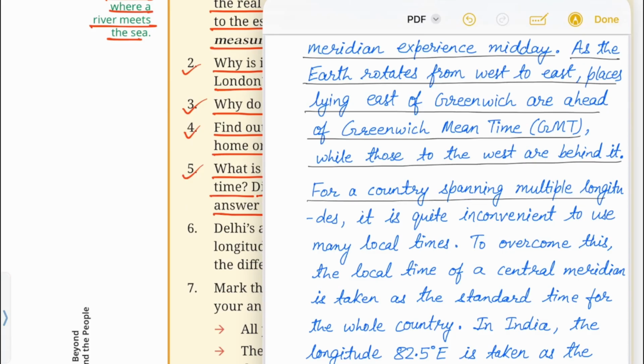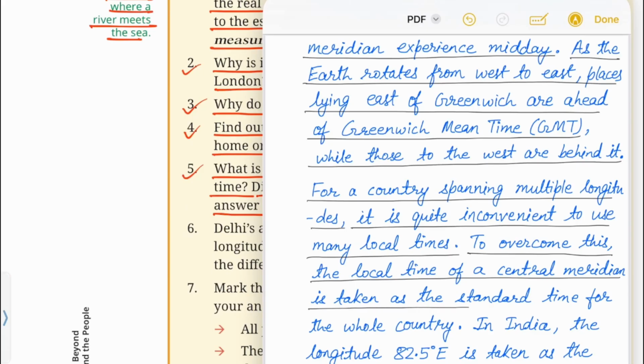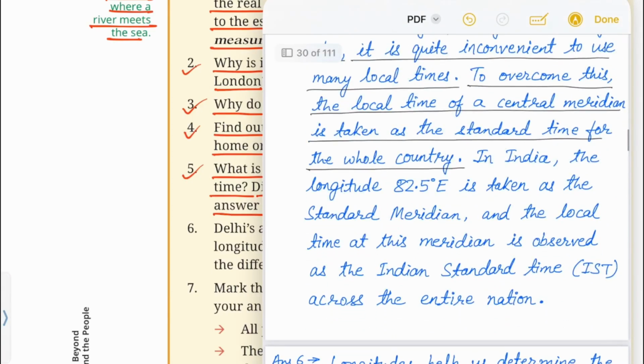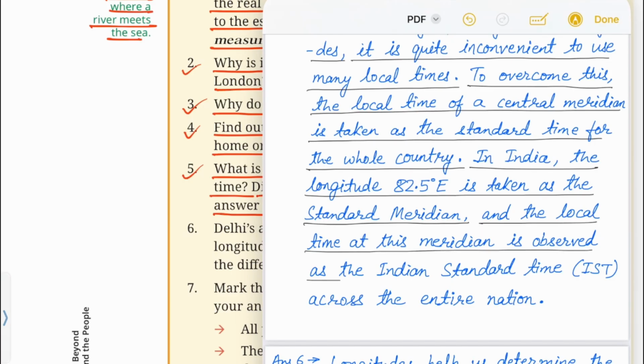For a country spanning multiple longitudes, it is quite inconvenient to use many local times. To overcome this, the local time of a central meridian is taken as the standard time for the whole country. In India, the longitude 82.5 degree east is taken as the standard meridian, and the local time at this meridian is observed as the Indian Standard Time or IST across the entire nation.